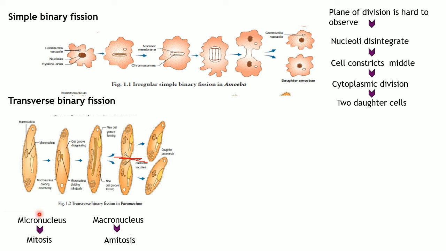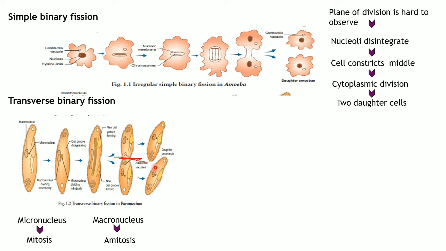Let's see what the micronucleus and macronucleus do. This paramecium also undergoes sexual reproduction too, which means this paramecium can do asexual reproduction, which is transverse binary fission, and sexual reproduction, where it undergoes a process known as conjugation. What happens during sexual reproduction? Let's consider these are two paramecium cells that are going to do this conjugation, which means sexual reproduction.